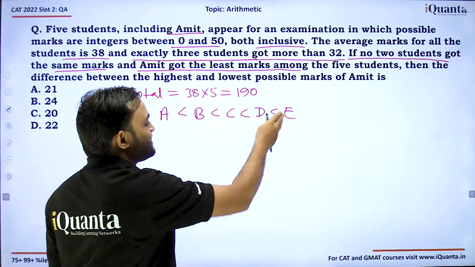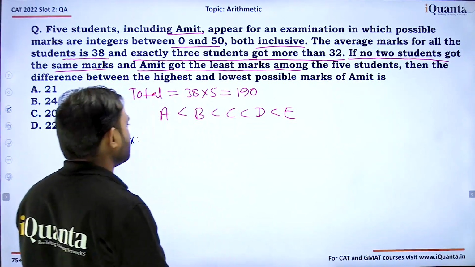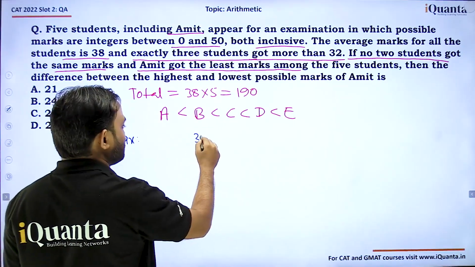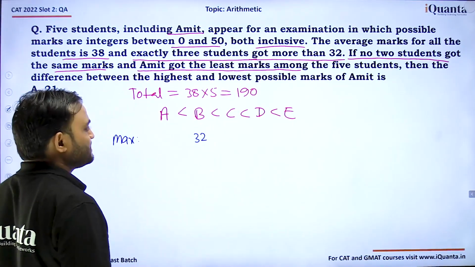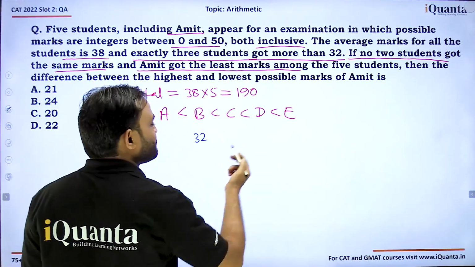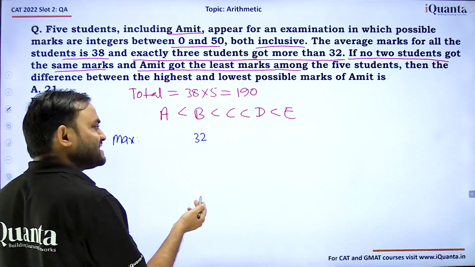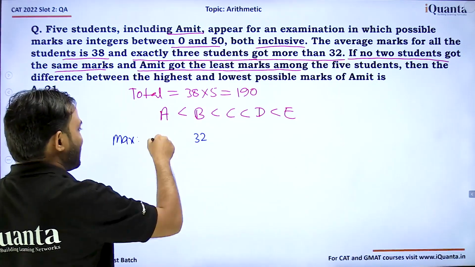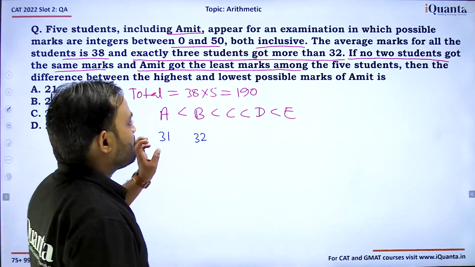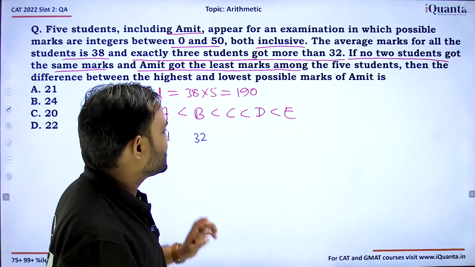Now, these 3 must have gotten more than 32. So of the rest 2, for B we can take the maximum as 32, right? And in that case, we need to take the minimum possible for these 3, right? But that doesn't matter much, because in that case, the maximum A can get is 31. Now, how do we confirm that this 31 is correct?